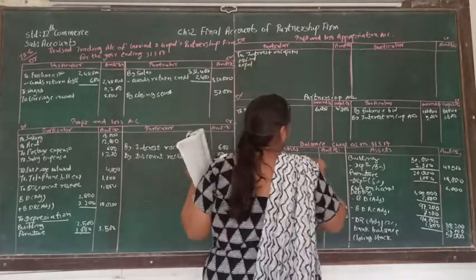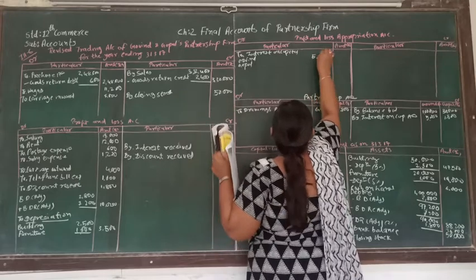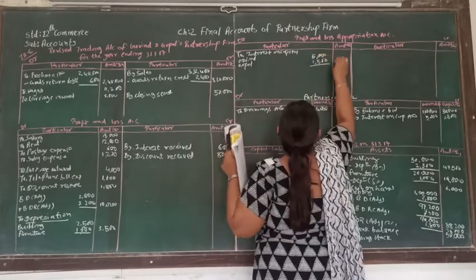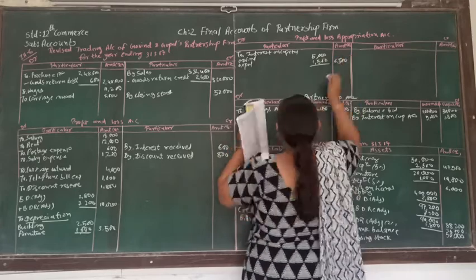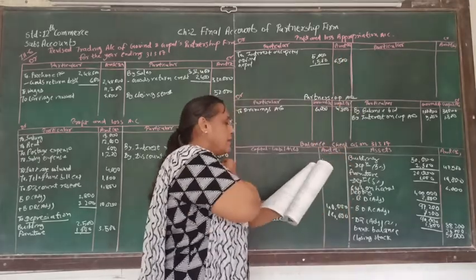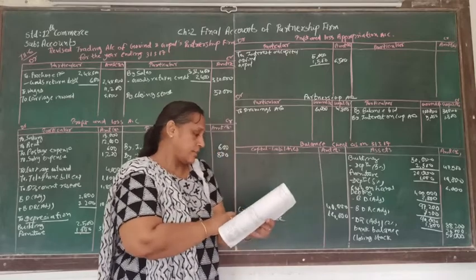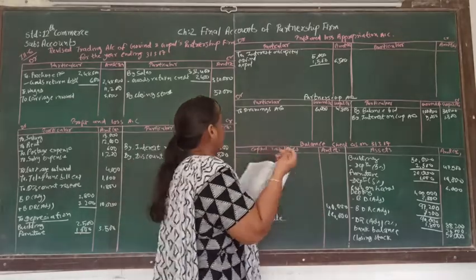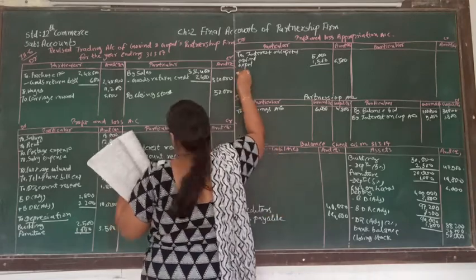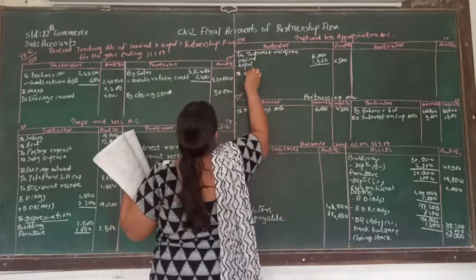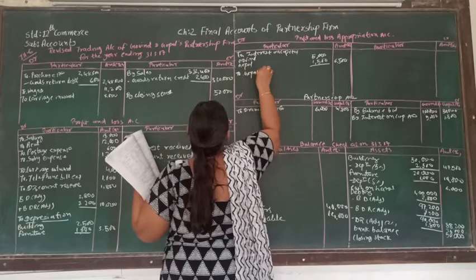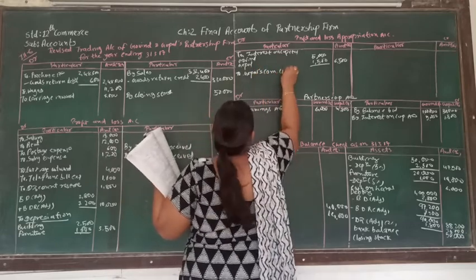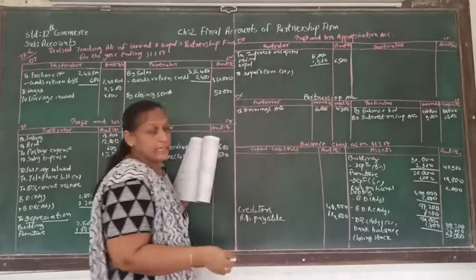So here 5,000, 1,500, total will be 6,500. So that is interest on capital. So here the 10% commission, Gopal's commission, that we are going to calculate afterwards at the rate of 10%. So that we are going to calculate later on.